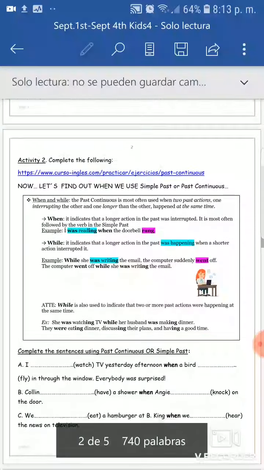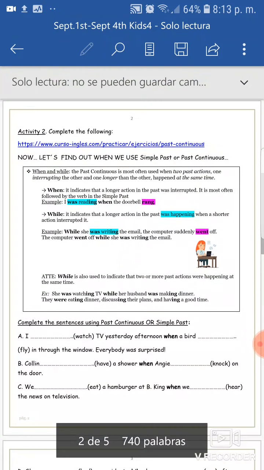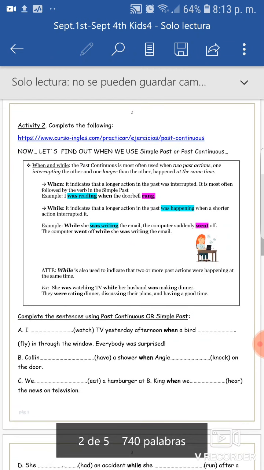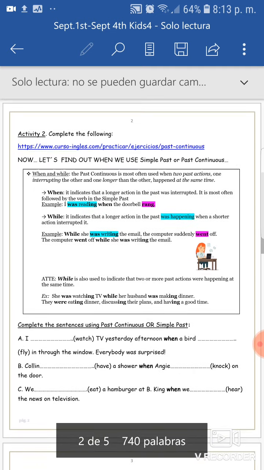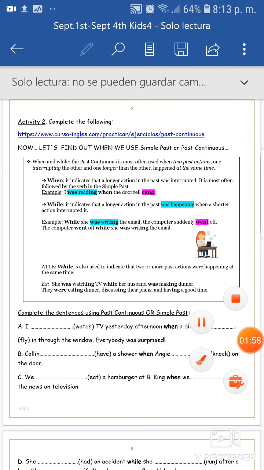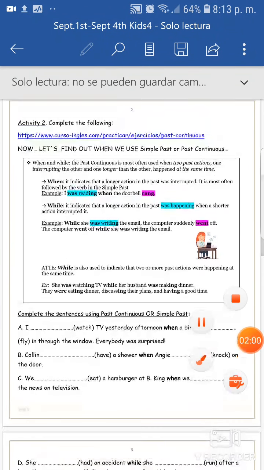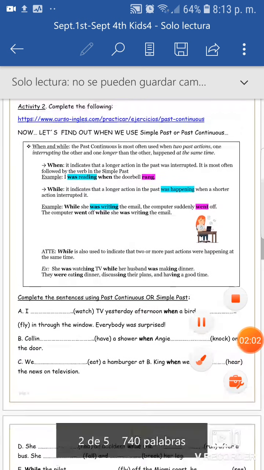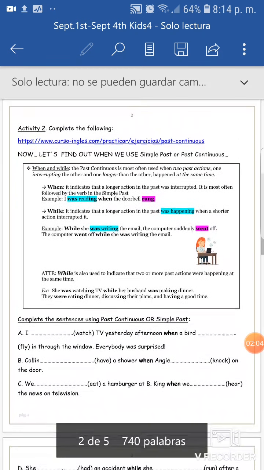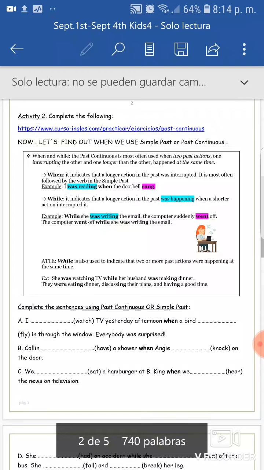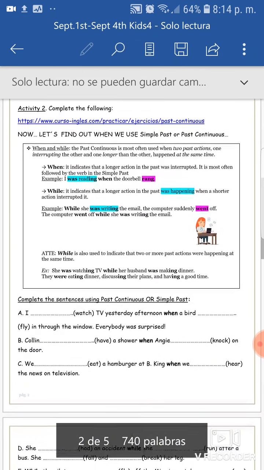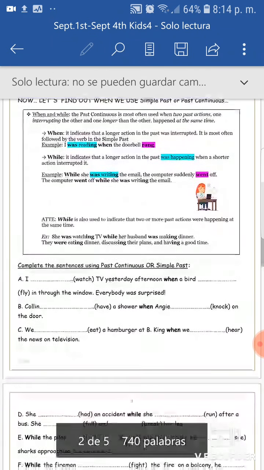All right, let's go to activity 2. Activity 2, you click on that link and you do those exercises that are pretty easy, but they're good for you to practice. After that, you have to pay attention to when we use when and while, and I will explain this during our Zoom class, so don't do this yet.